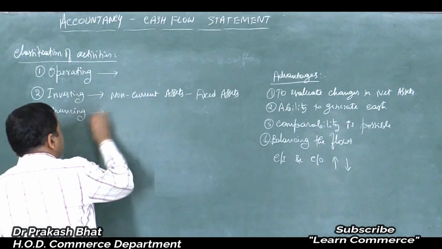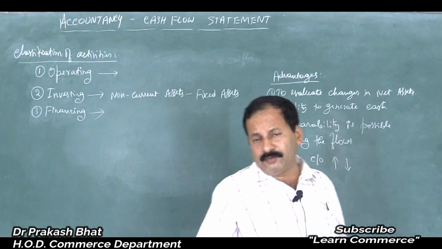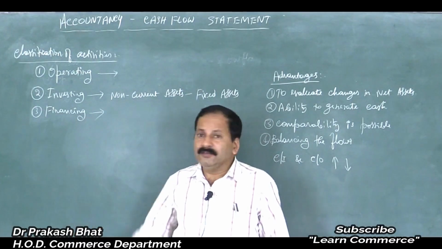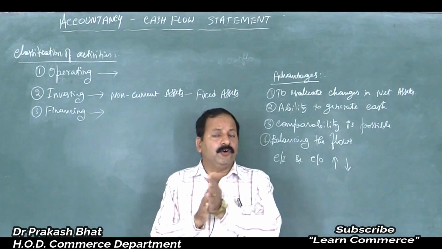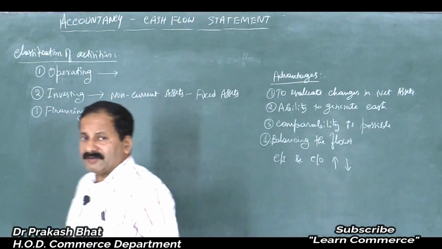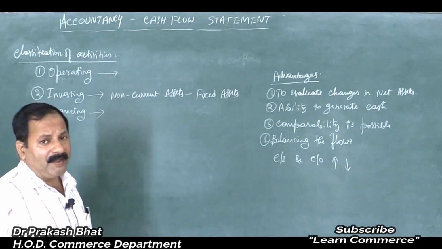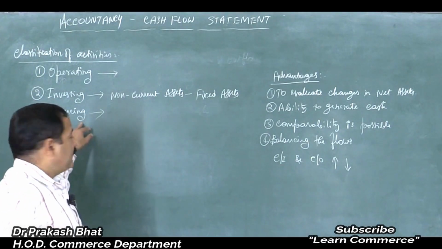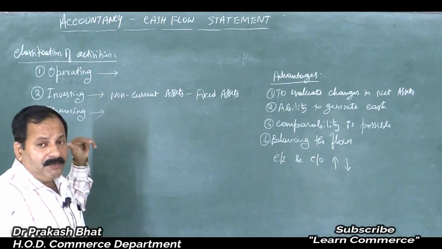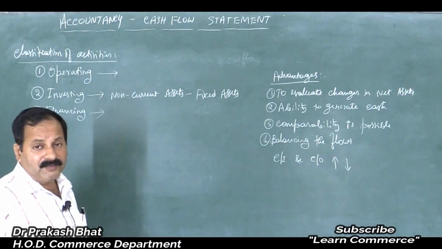What do you mean by financing activities? Financing activity is nothing but whatever you spend, from which source you have arranged it, whether it is a short term loan, trade credit, overdraft, isn't it? All these are short term finance. But long term finance, like you are issuing debentures, you are issuing bonds, you are issuing shares, isn't it?